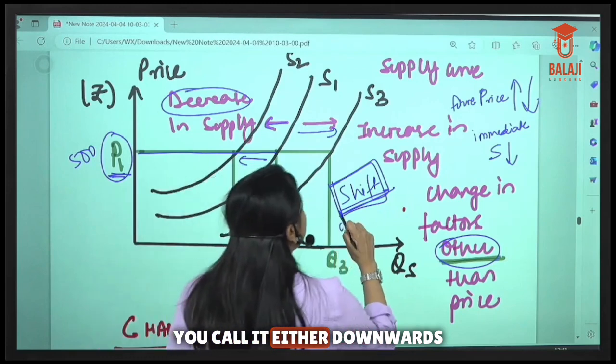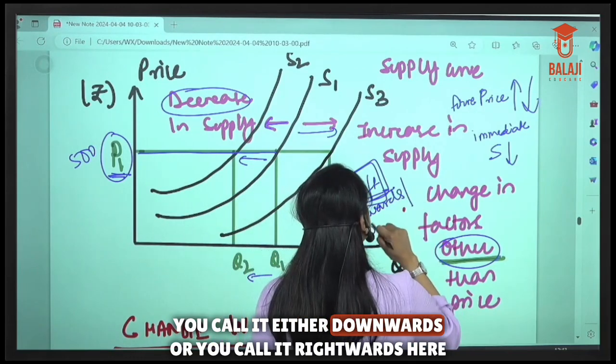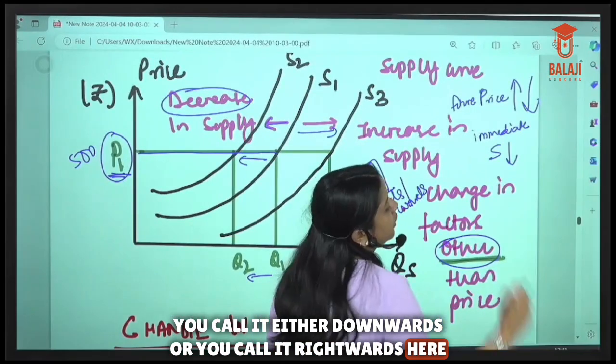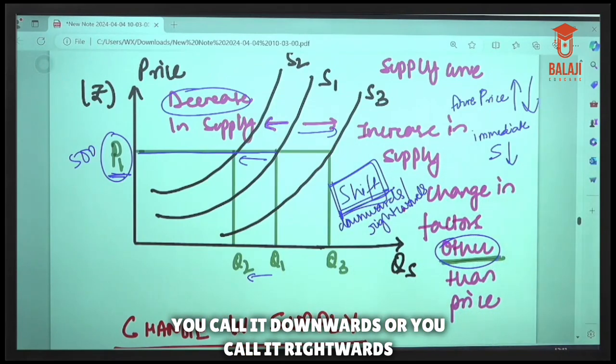You call it either downwards, or you call it rightwards. Clear? Just have a look. You call it downwards or you call it rightwards.